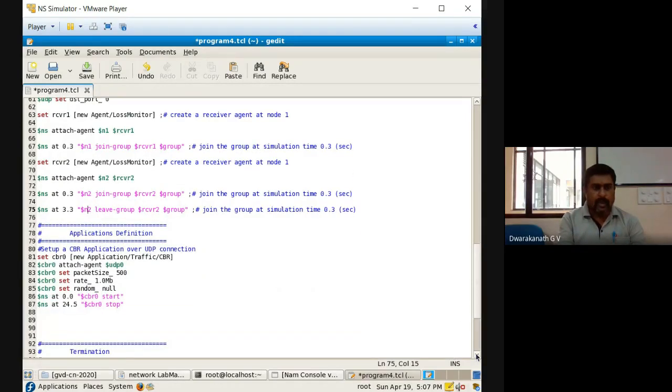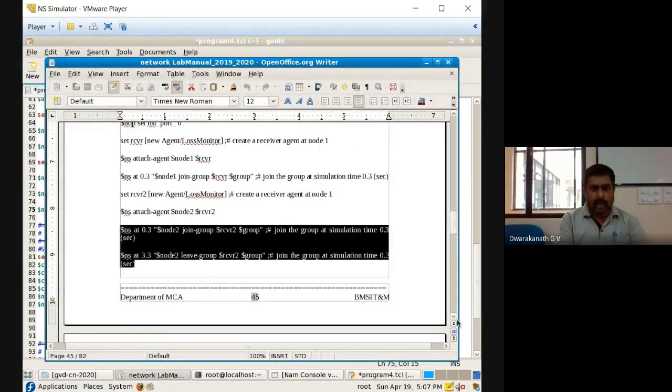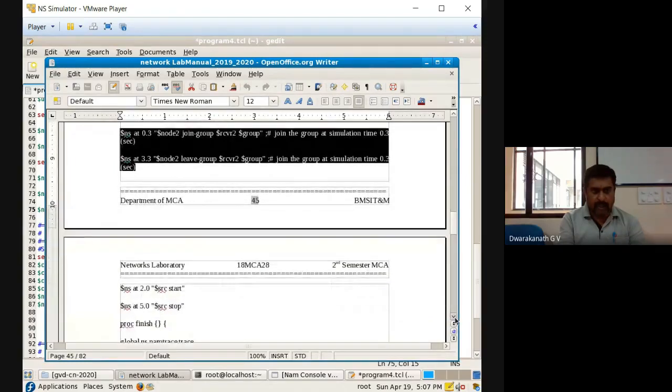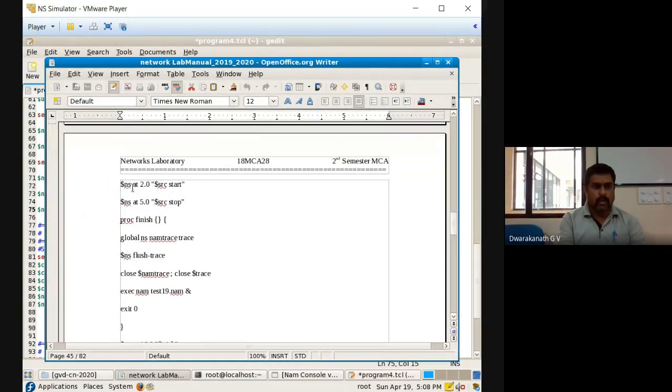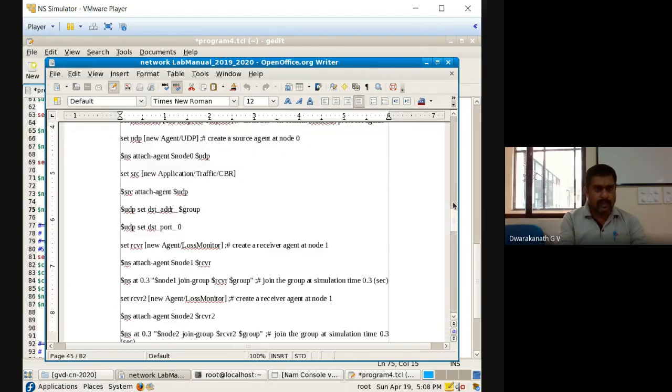Now you can see here, back here with the manual. We'll see whatever other changes are there. Now observe carefully at exactly the source, which is the UDP we have created. According to us, it's a CBR. Here they have called it a source. The source starts at 2.0 and ends at 5. We stop at 5, and the finish function is called.